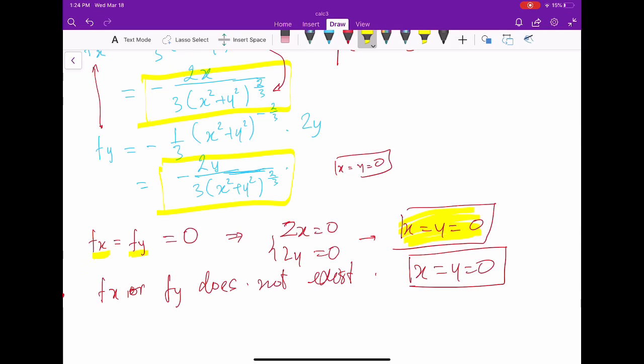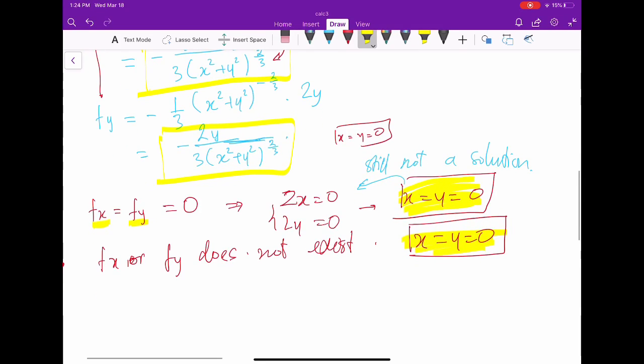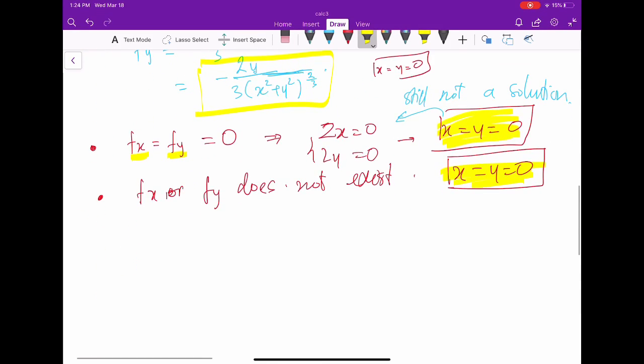So that is still not a solution of the first one. So in this situation, we have only one case, when x equals y equals 0, and in that situation, fx or fy does not exist. So 0, 0 is a critical point.